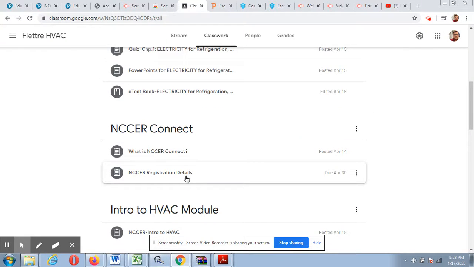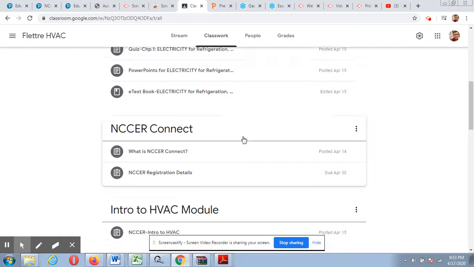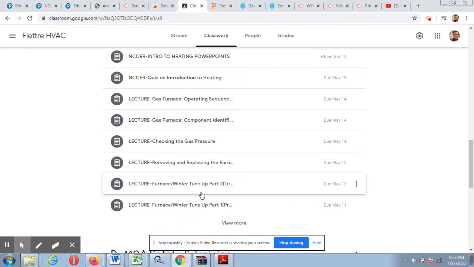And if you would like, you can text me, call me. We can set up a Zoom meeting as well and basically get you started. Where you really want to start is in Google Classroom, checking out all the different resources available to you.